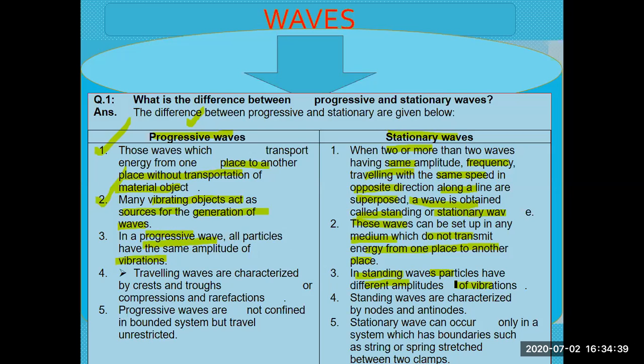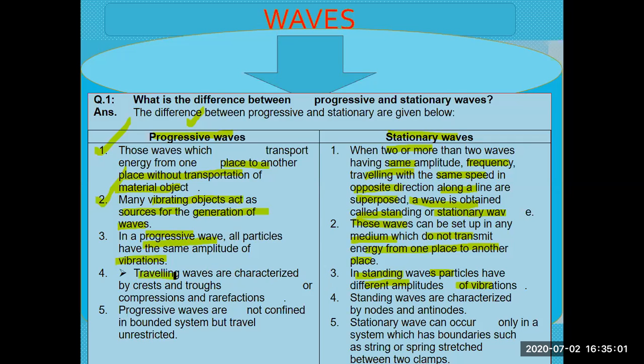At some places the amplitude is zero, at others the amplitude is maximum. In progressive waves, the amplitude of vibration is the same.